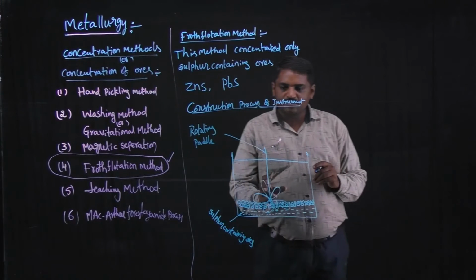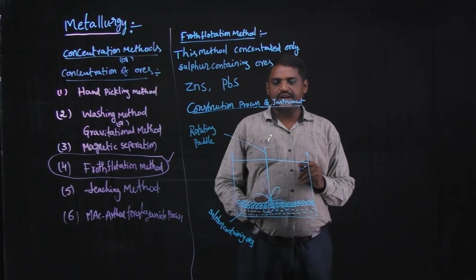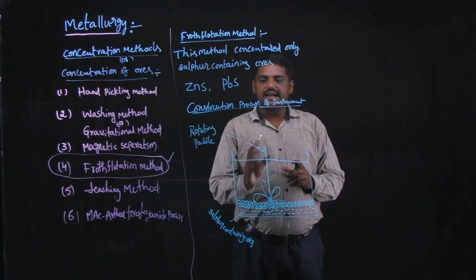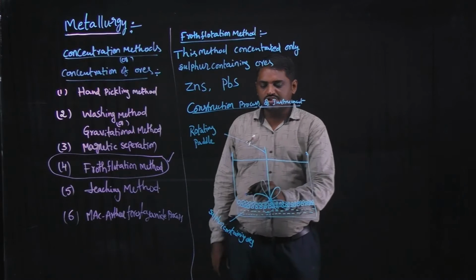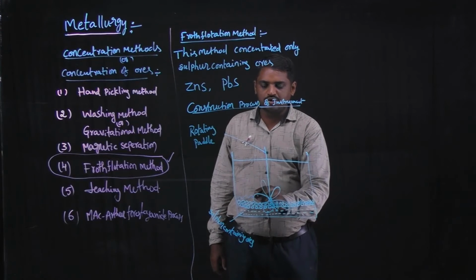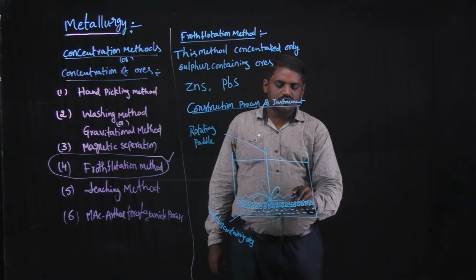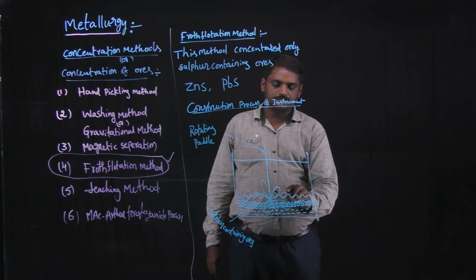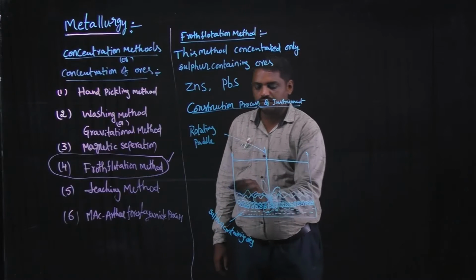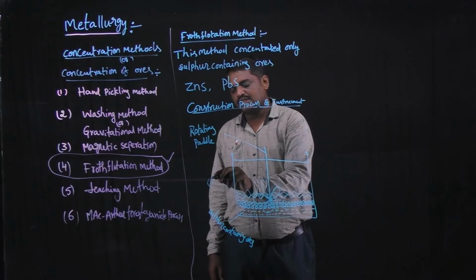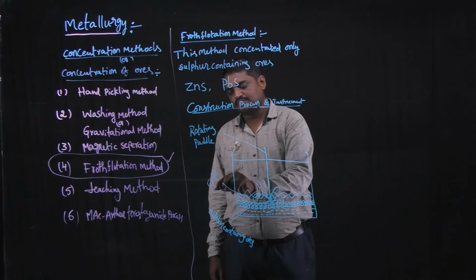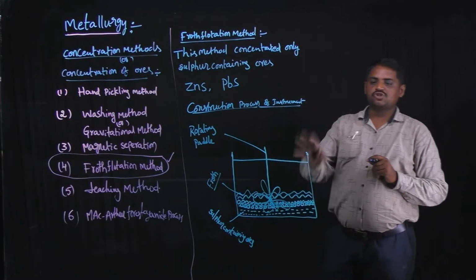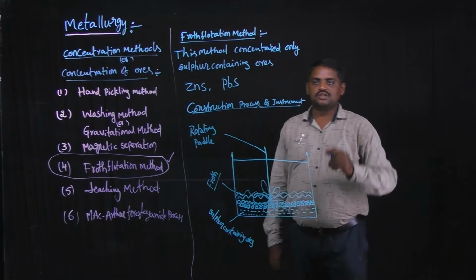The paddle is rotated, and after some time a certain amount of froth is produced. This is the froth. This is the instrument for the froth flotation process.